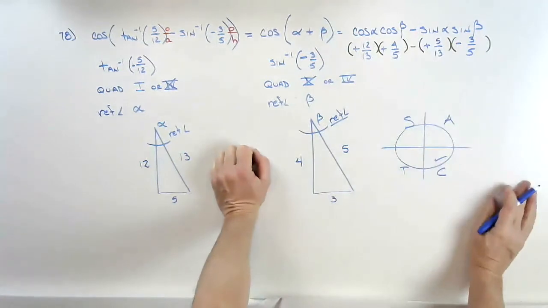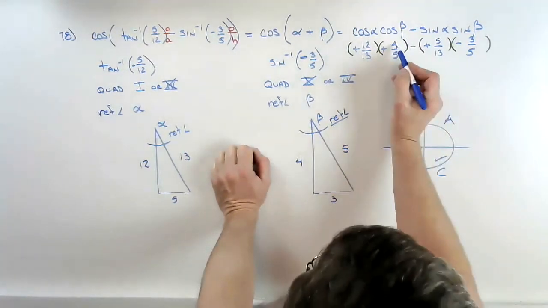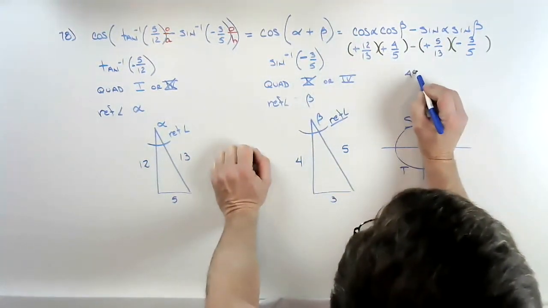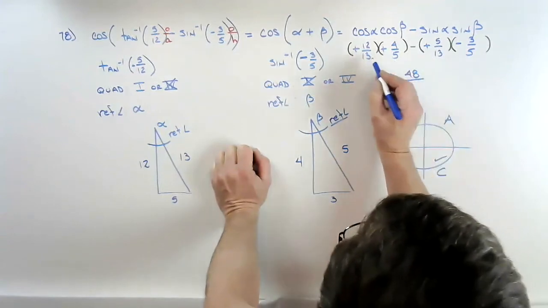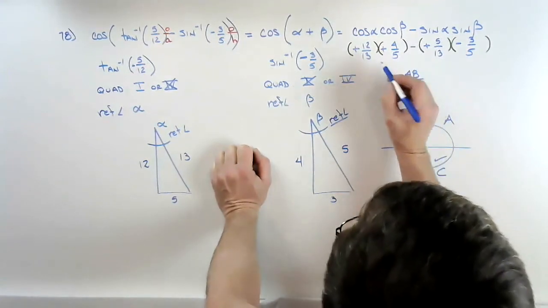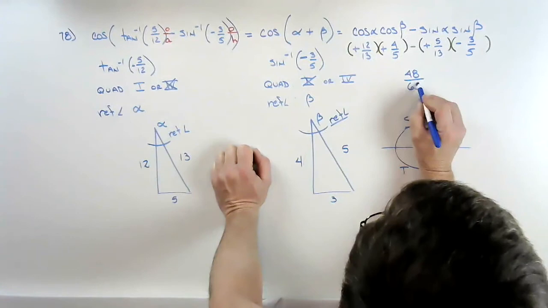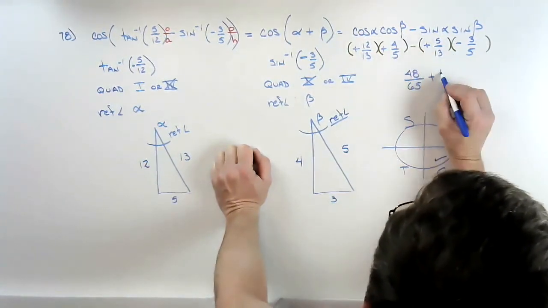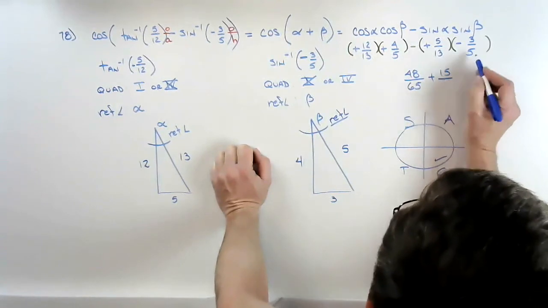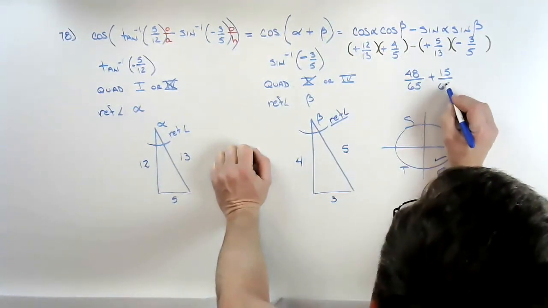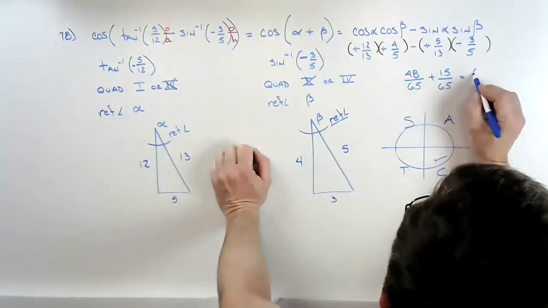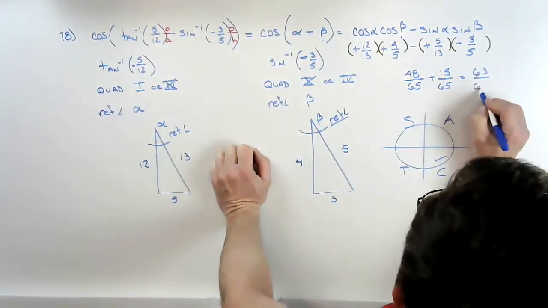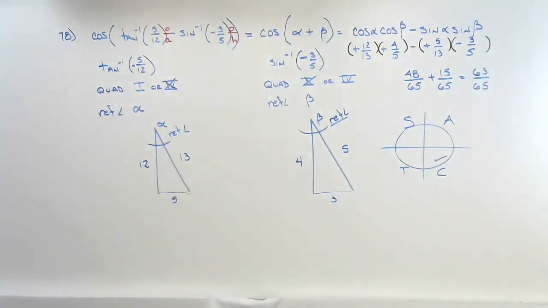And now I do my arithmetic and I can finish my problem. 4 times 12 is 48. 5 times 13 is 65. I have a minus, a plus, and a minus, so I get a plus, and this turns out to be 15. 5 times 13 is still 65, so I get 63 divided by 65.